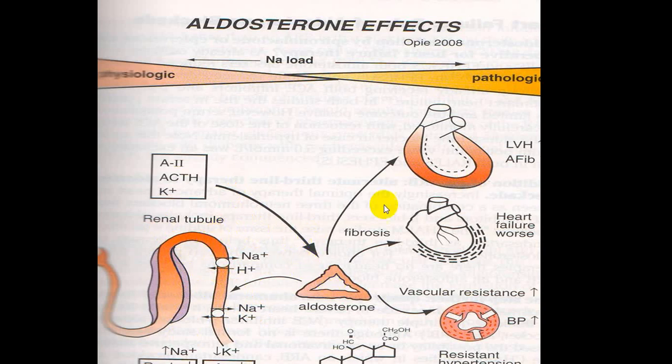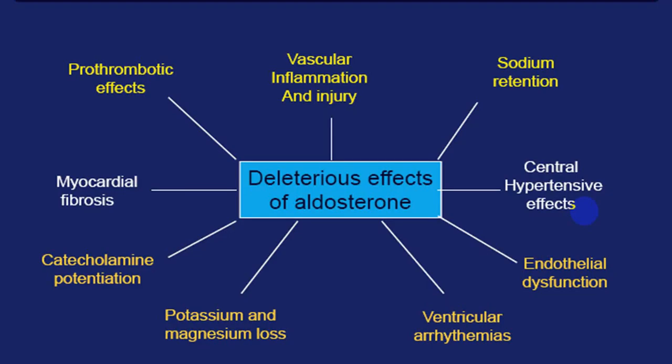Also, aldosterone acts directly at the heart, producing LVH and atrial fibrillation. It will also result in fibrosis, cardiac remodeling, cardiomyopathy, and heart failure. It also produces vasoconstriction, increased vascular resistance, elevation of blood pressure, and resistant hypertension. So this is a deleterious effect of constant elevation of aldosterone.